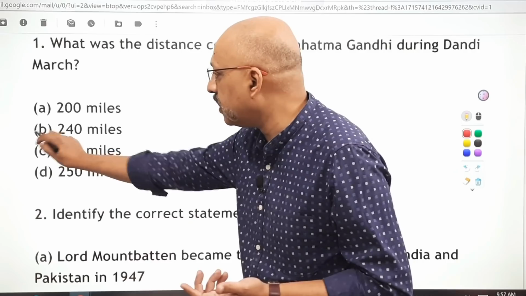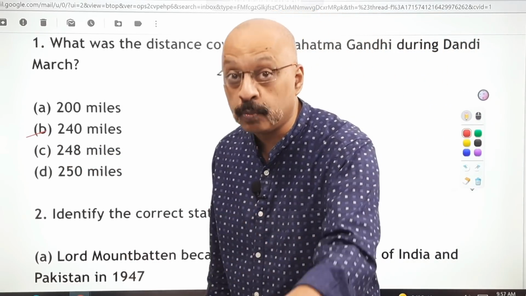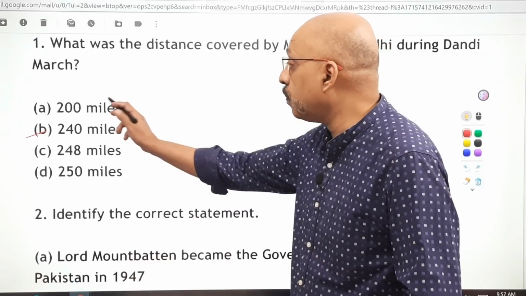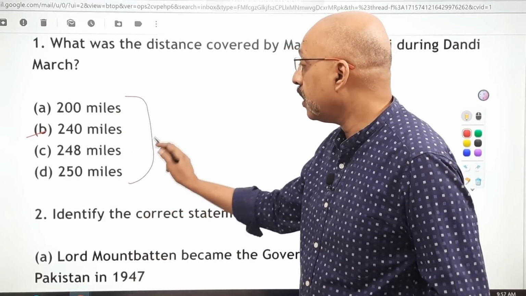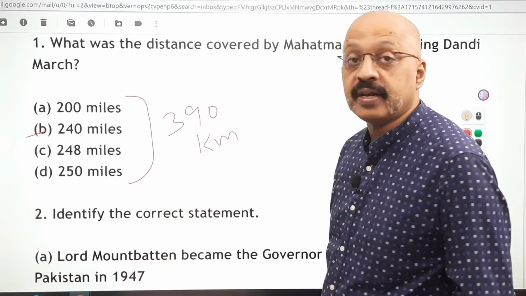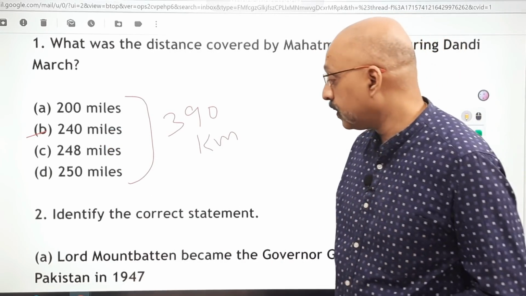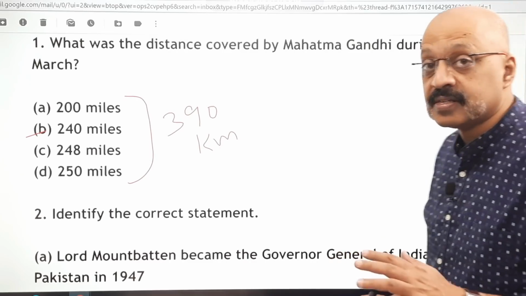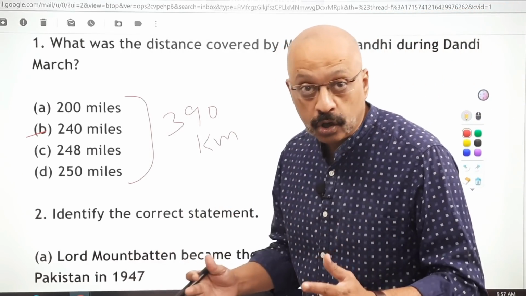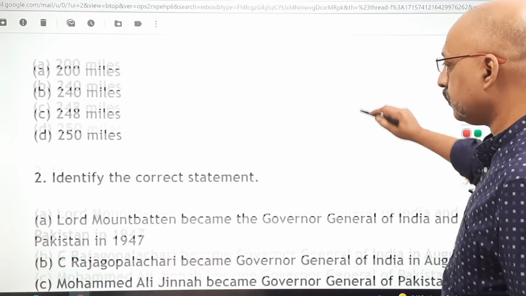The correct answer is 240 miles, which translates to 390 kilometers. It's quite possible that you could get this question in kilometers, right? So the correct answer in that case would be 390 kilometers. 240 miles, 390 kilometers. तो इस बात का ध्यान रखिएगा. Okay, so this is a typical recall question. Okay, now let's move ahead.